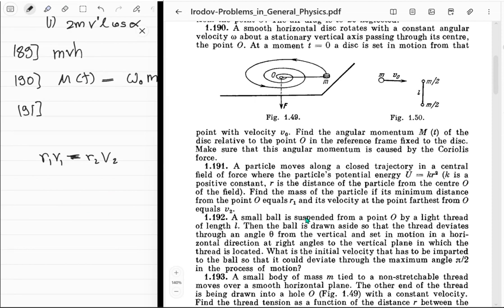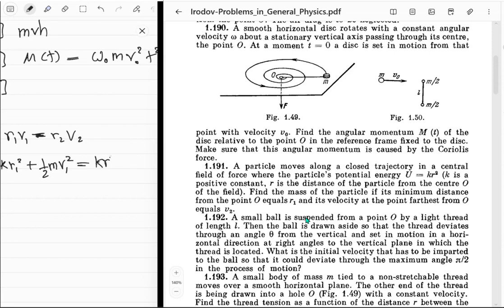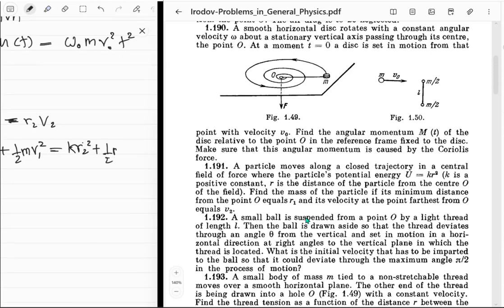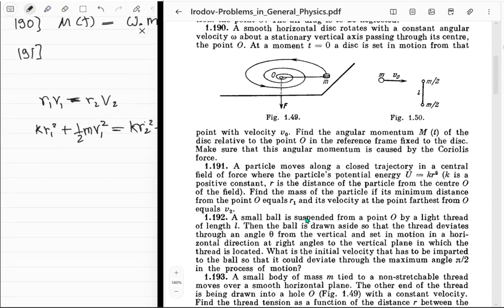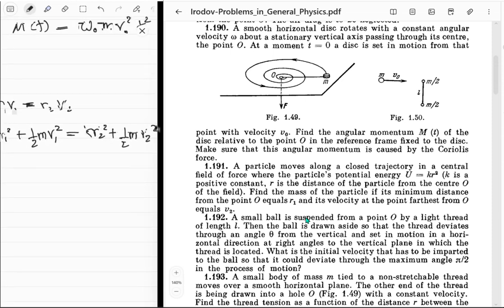Also energy conservation tells us that k r1 squared plus half m v1 squared is equal to k r2 squared plus half m v2 squared. So our main aim is just to figure out what m is. Okay, fine.